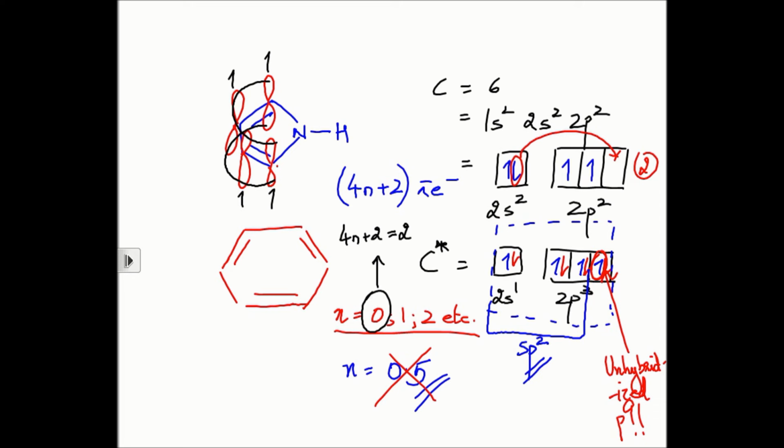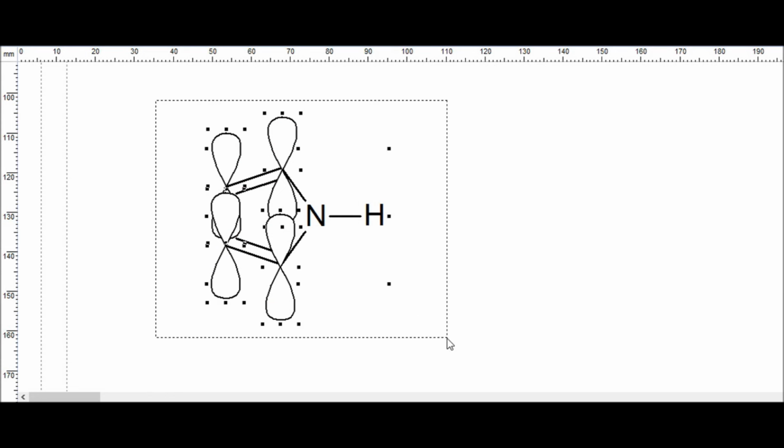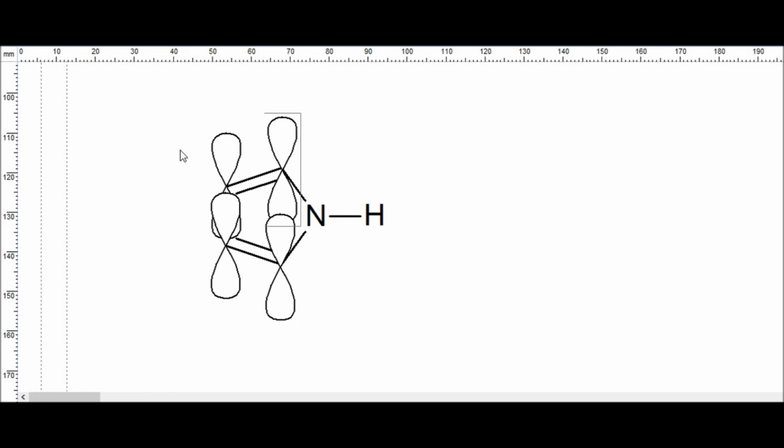So the smallest Huckel number is 2, and the next Huckel number will be where n is equal to 1, and that value will come to be 6, right? So there is nothing between 2 and 6 which is allowed. Okay, what is allowed is either 2, 6, 10 and so on and so forth. So those numbers are called Huckel numbers. Do you realize that?